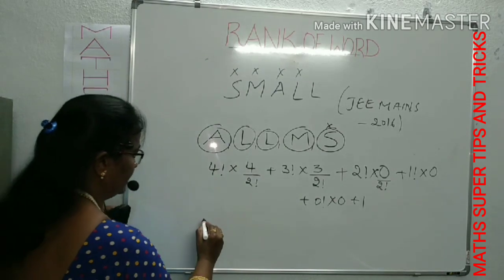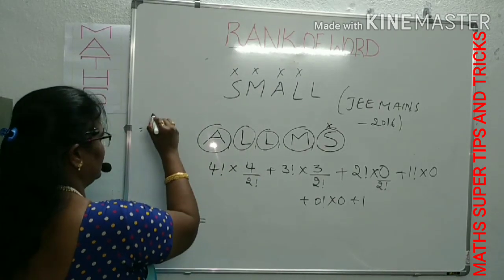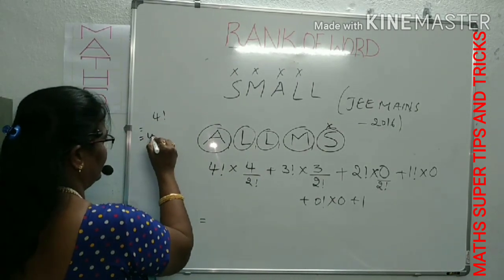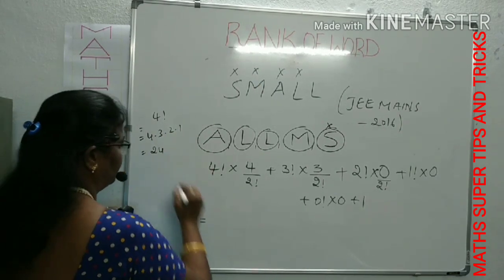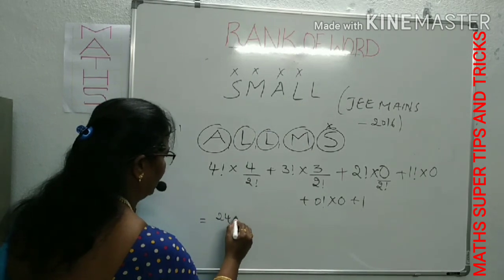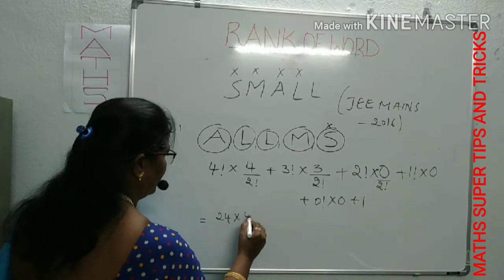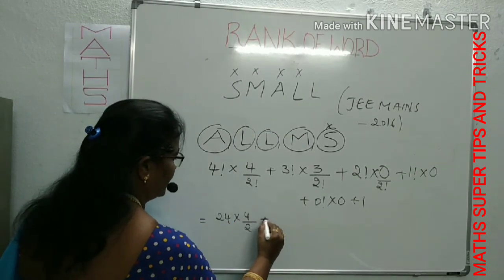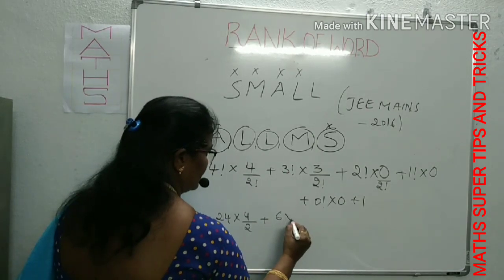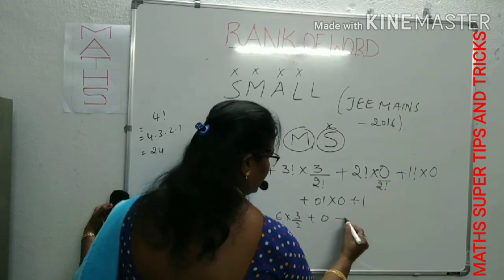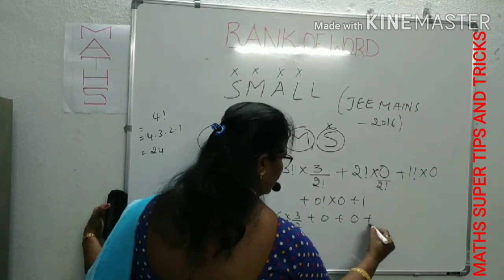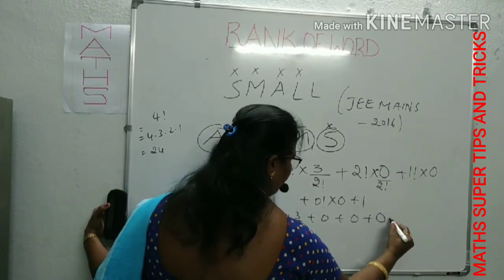Therefore, what is this? 4 factorial, I said just now, 4 factorial is nothing but 4 into 3 into 2 into 1. That is 24. 24 into 4 by 2 factorial, which is 2, plus 3 factorial is 6. 6 into 3 by 2, plus this is 0, plus this is 0, plus this is also 0, plus finally 1.